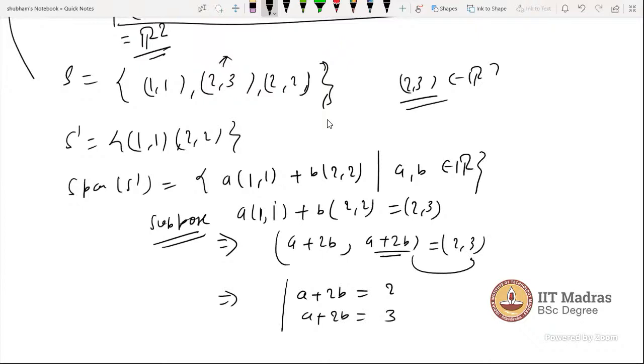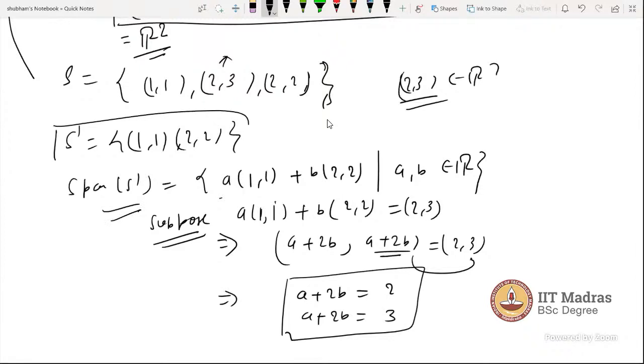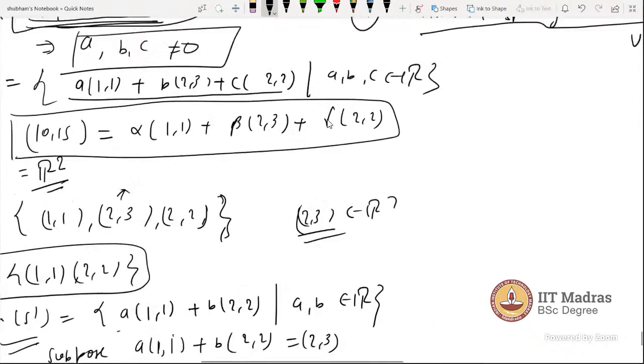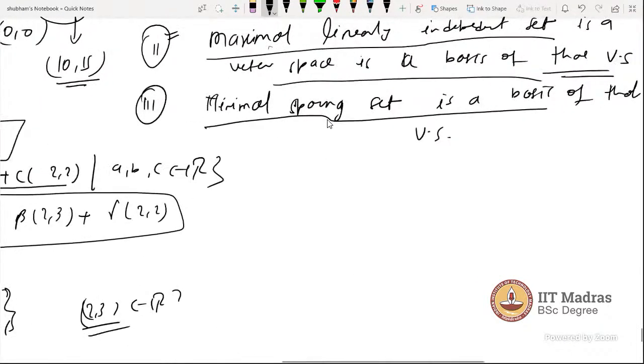So what do we reach here? No solution, a contradiction. So this (2, 3) is not an element of this span. That means this S prime is not spanning the whole of R2.